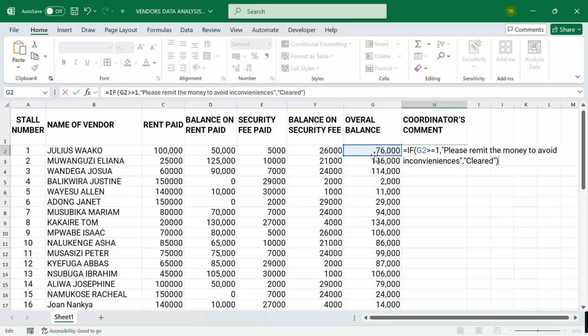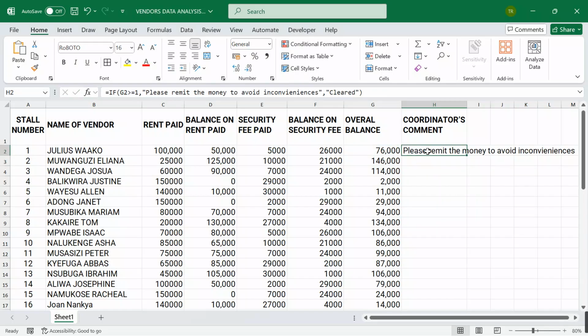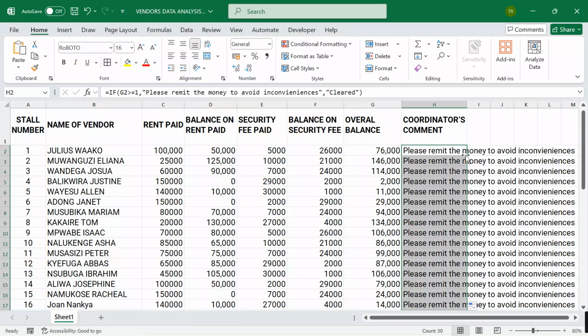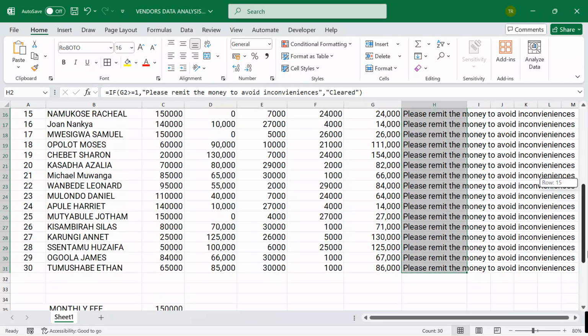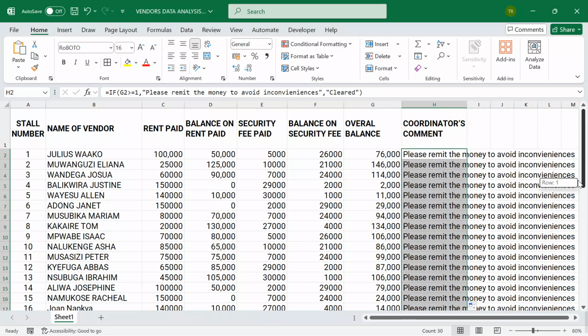If this figure is greater or equal to 1, I will tell the candidate or the vendor, please remit the money to avoid inconveniences. Or you're cleared, because we have only 2 conditions. That's why we're opening only one if. So I will hit the enter button. When I hit enter, I then autofill. When I autofill, we see that every vendor had a pending balance. That's why we see the comment having the same statement.